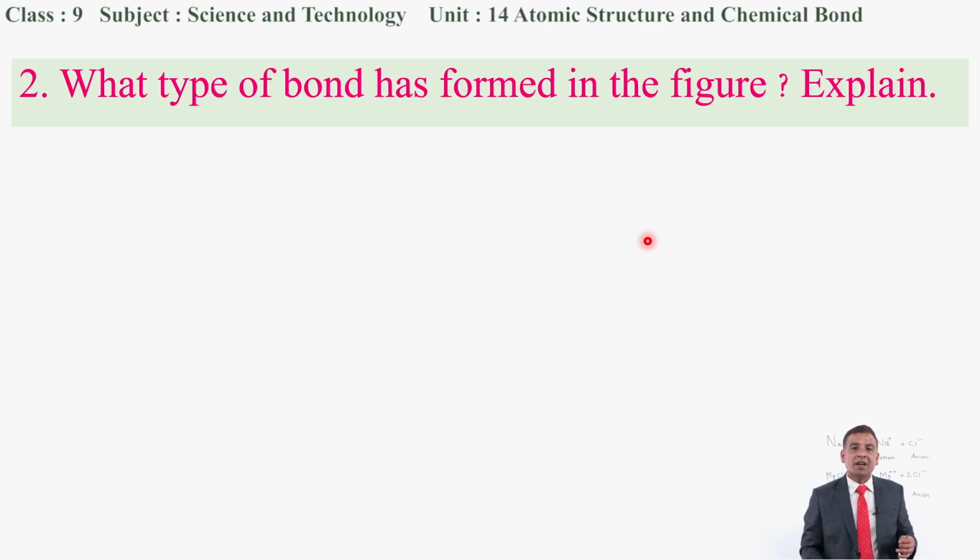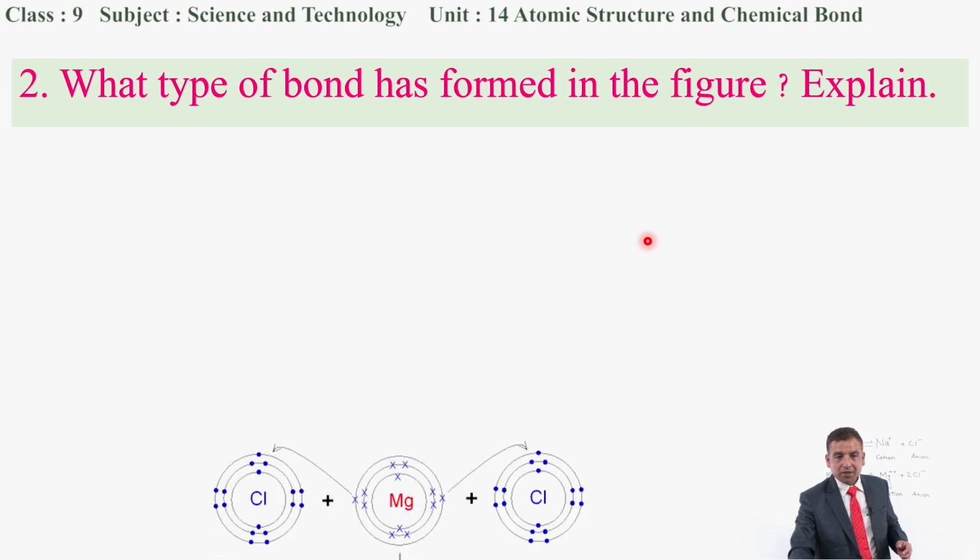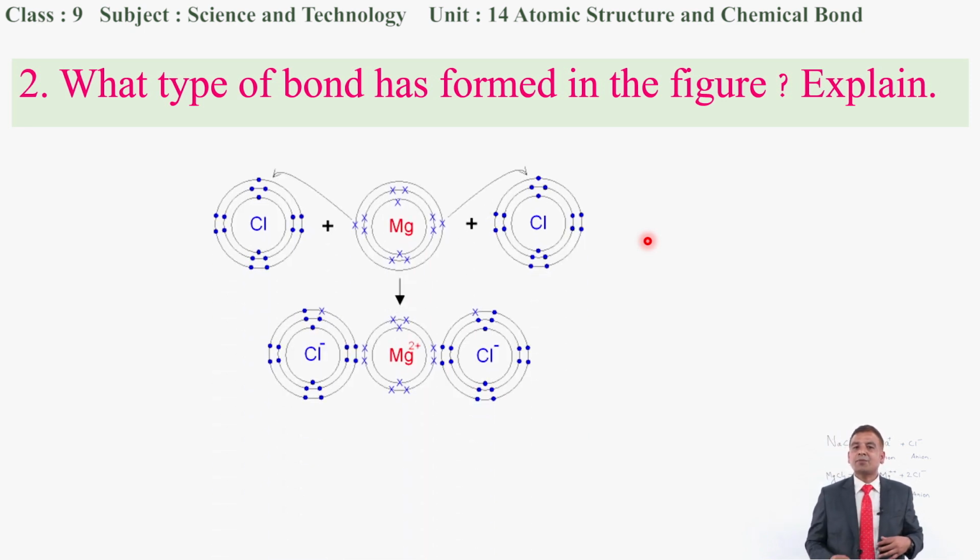In the second, we have one question: what type of bond has formed in the figure? Explain. We have to explain by studying the figure there. As we have discussed in our class also, magnesium metal is kept at the middle, and there are two atoms kept aside from the magnesium metal, chlorine and chlorine. Then what type of bond can the compound form?